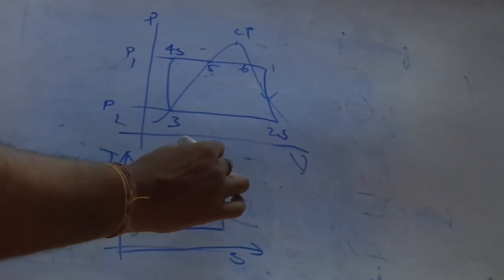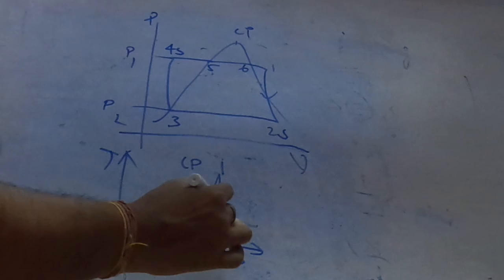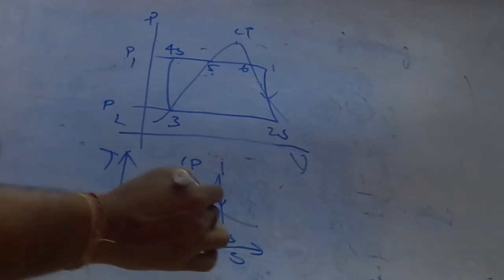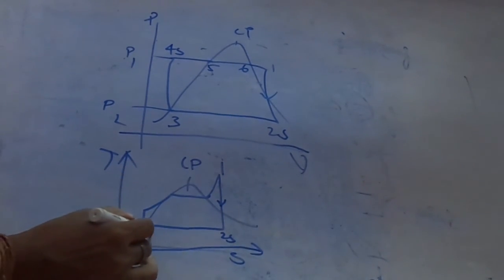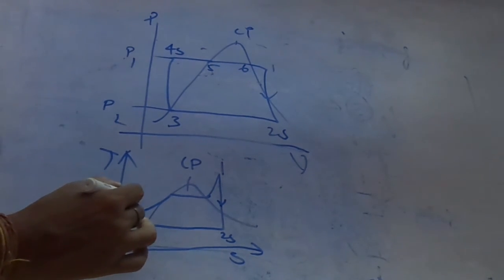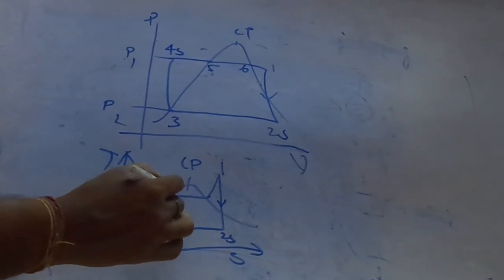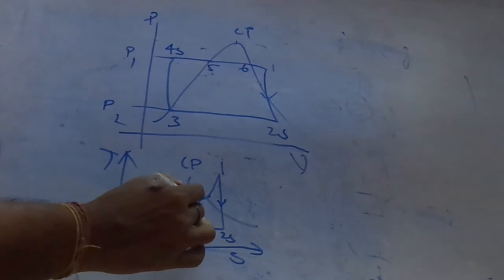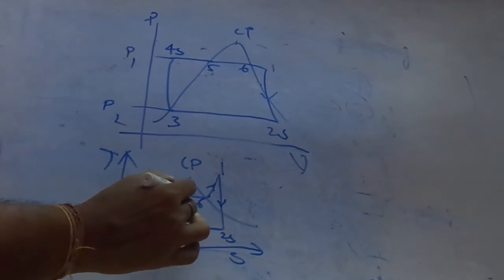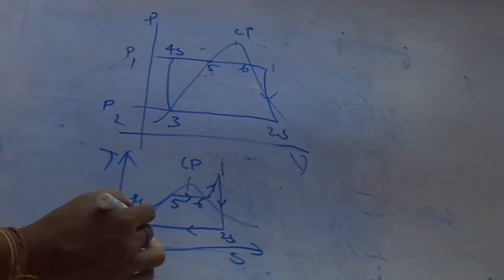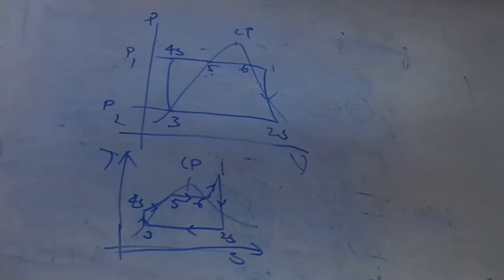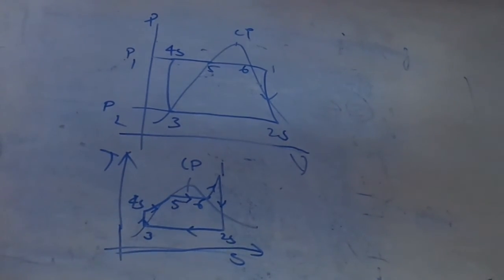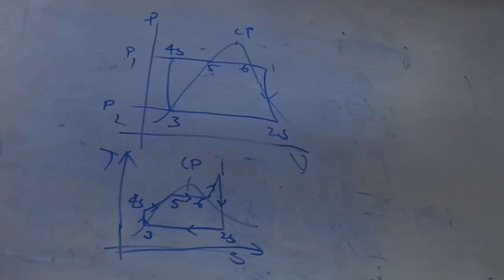In the same manner, points 1, 2, 3, 4, 5, 6. Okay. This is the PV diagram and TS diagram of the Rankine cycle.